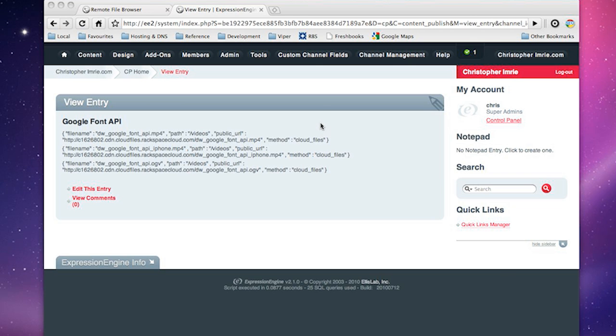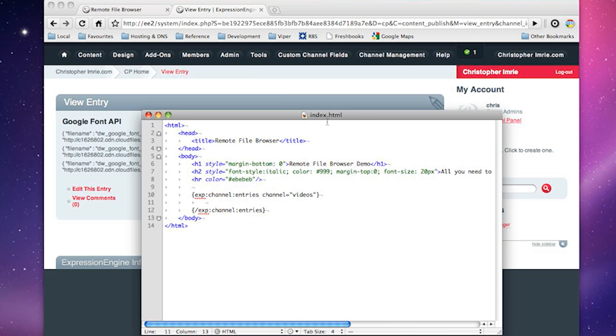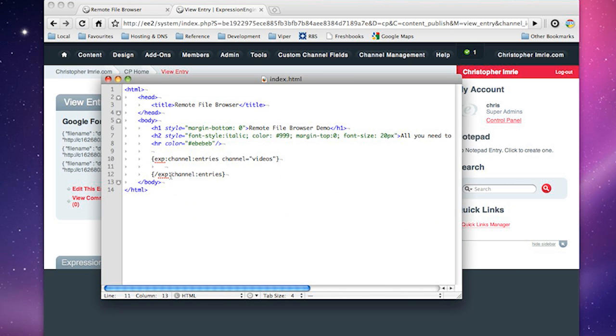So now if we come over to TextMate here, all we're going to do is add a video tag in here, just because it's nice and easy. So we'll add some controls. We'll also give it a width of, let's say, 500. The way HTML5 works is you just list in the sources and what kind of compatibility you want them to be displayed in.